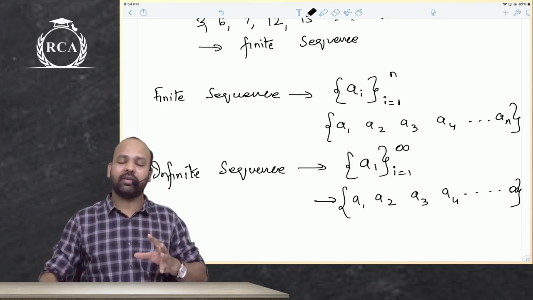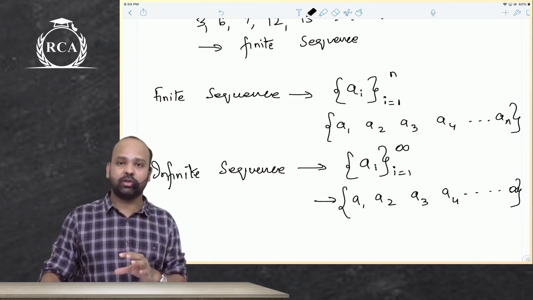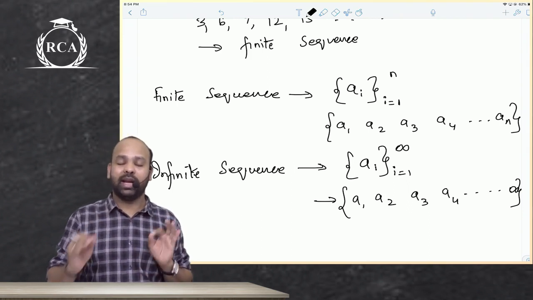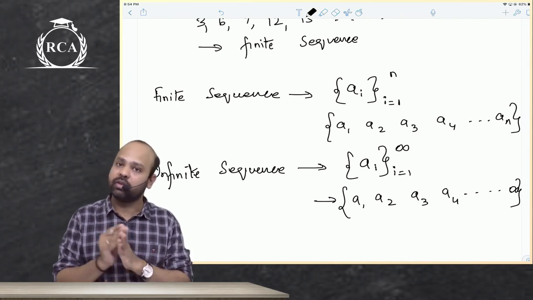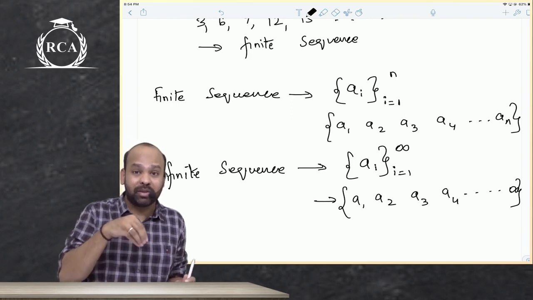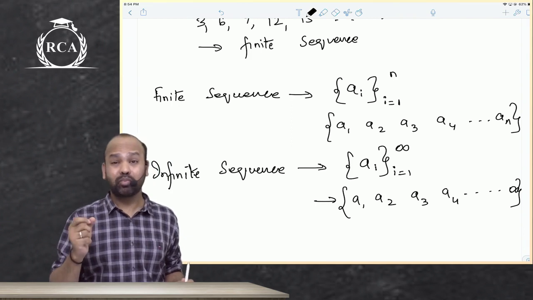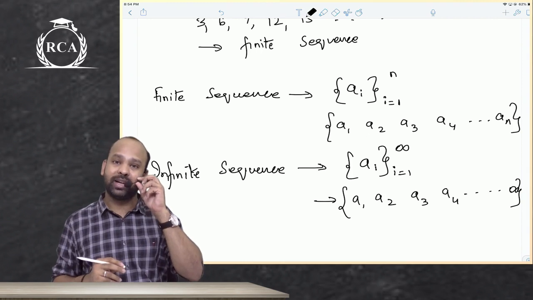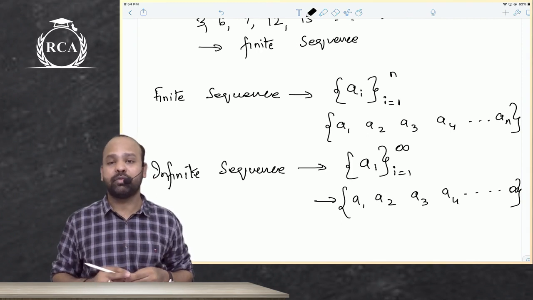Just for your understanding, we denote the terms of a sequence, I'm repeating it again, as a1, a2, a3, a4, so on, where a1 means the first term, a2 the second term, a3 the third term, a4 the fourth term. Now, the types of sequences based on the number of terms can be a finite sequence or an infinite sequence. A finite sequence has a finite number of terms, an infinite sequence has an infinite number of terms.